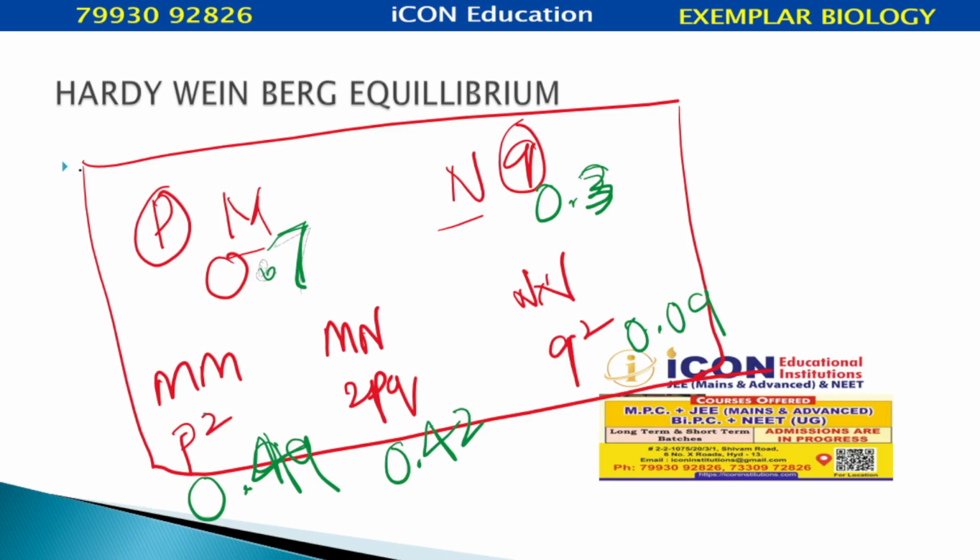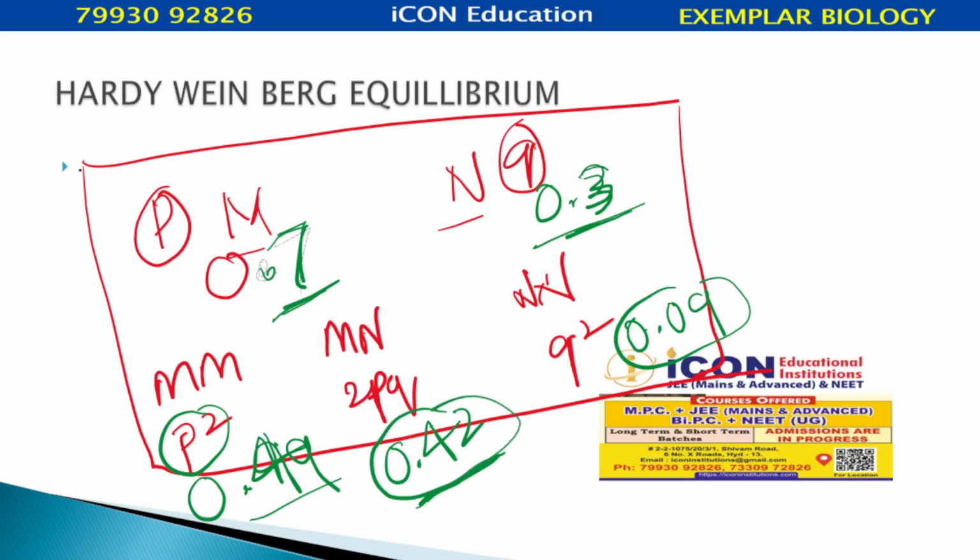So, what is P square? 0.49. How did we get this? 0.7 whole square. Q square is 0.3 whole square. Okay, 2 into P into Q: 2 into 0.7 into 0.3 gives us 0.42.